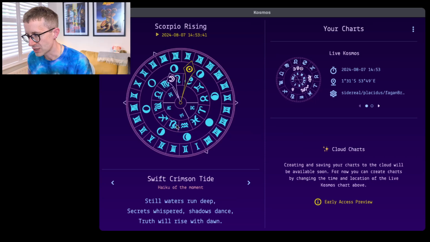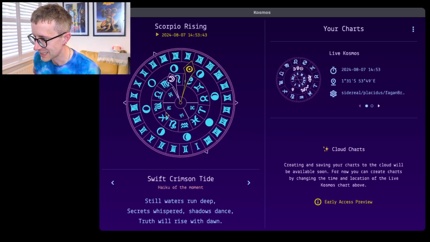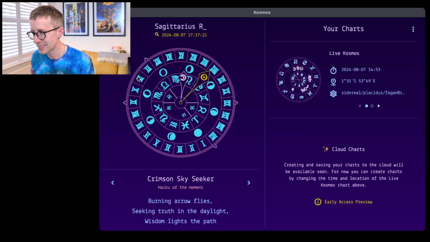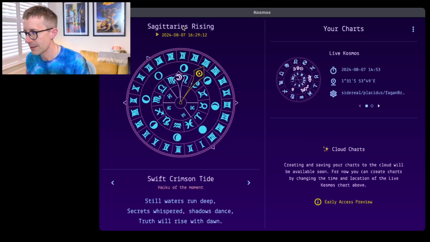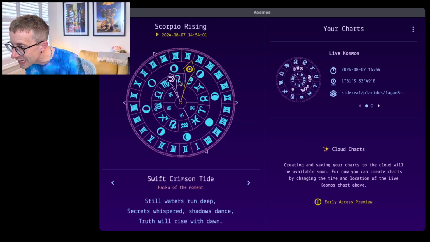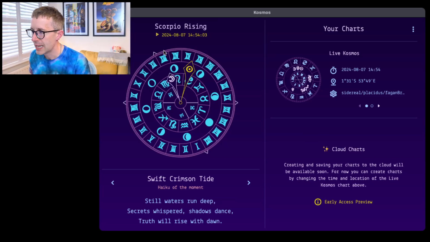Sorry, I forgot to mention, the zodiac signs are here, and you can see Scorpio there, and that's where the ascendant currently is. If we fast forward a little bit, we'll get to Sagittarius rising. So Scorpio is currently rising. The sun is currently in Cancer, and it looks like the moon is in Leo, and we can see that it's 5 to 3, and the moon's at almost the highest point. The sun's on its way down, but they're both in the visible sky.